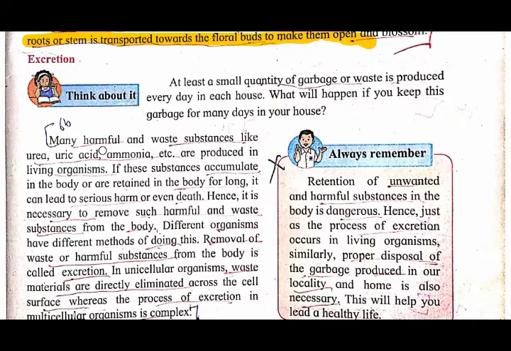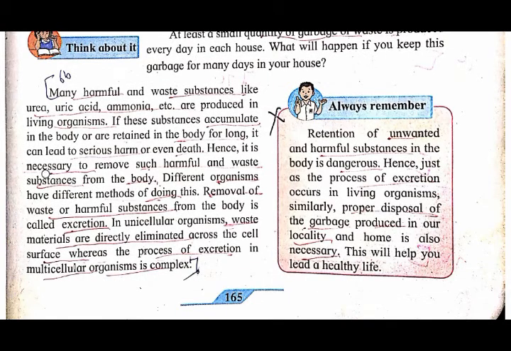Understood? Similarly, in human beings also, many harmful waste substances are produced in our body when the digestion of food occurs. So many waste materials are stored in our body. For example, waste substances like urea, uric acid, ammonia, etc. These are produced in the living organism.